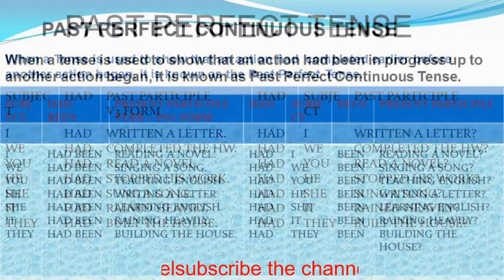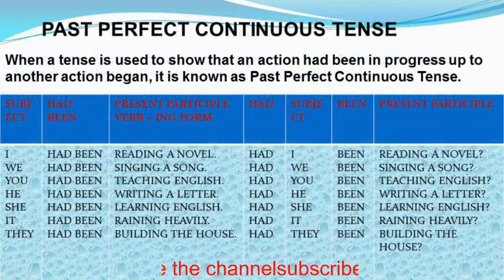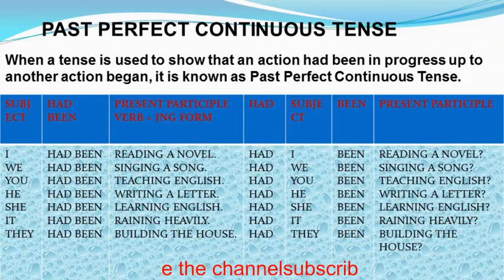Okay, let's move on to one more and the last type of tense, that is past perfect continuous tense. This tense describes actions that began at a particular point of time in the past and continued for a specific length of time up to another moment in the past.